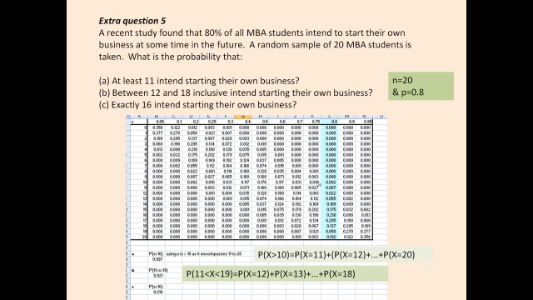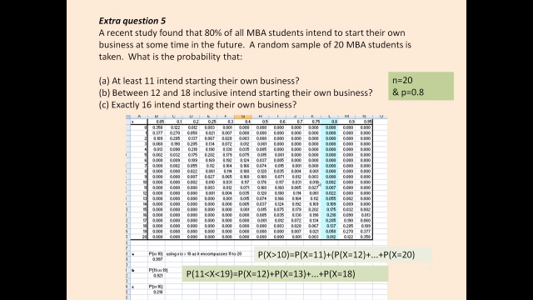So we've got n, we've got p. We can go to our tables, and here I've just got that table replicated from some Excel output. You'd look at your printed sheets. You go to n equals 20, and you'll see that your x's, your outcomes, go from 0 to 20. You then find the corresponding column for a fixed probability of 0.8, and you can see we've highlighted that here. It's column L in our spreadsheet. So you've got all those individual probabilities, and now we can answer the question.